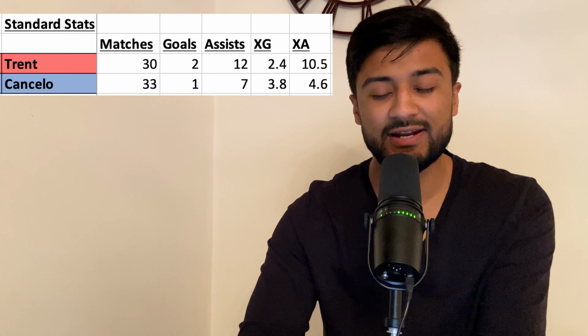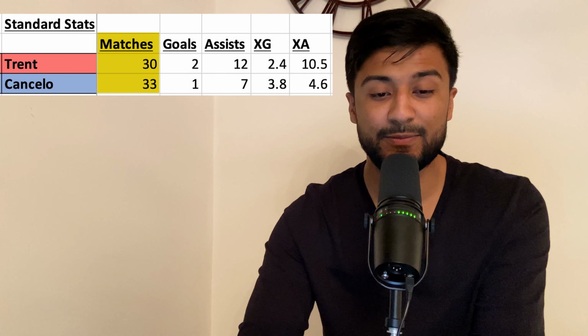Welcome to today's video. Today we're going to be looking at Trent Alexander-Arnold versus Joao Cancelo. What I'll be doing is looking at their stats, attacking, possession, defending, and each attribute I'll be giving them a score, and then at the end tally it up and see who got the better score and who had the better season.